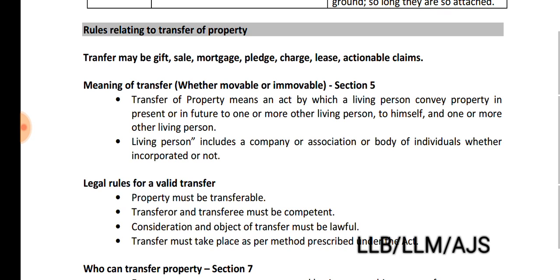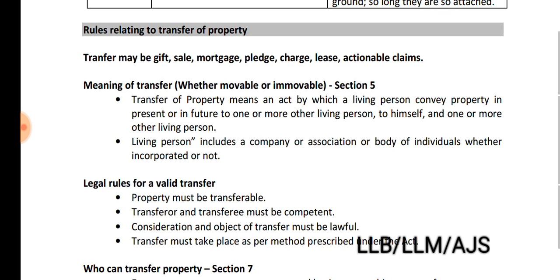Section 5 of Transfer of Property Act. Meaning of transfer. Transfer of property means an act, okay, by which a living person conveys property in present or in future. The transfer may be in present or it may be in future to one or more other living persons. So the transferor and the transferee must be living at the time of transfer. That's why it is transfer inter vivos.